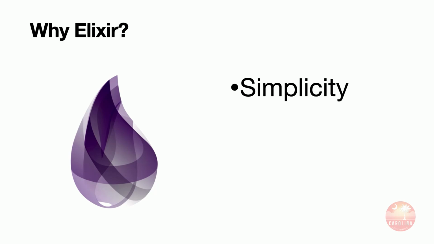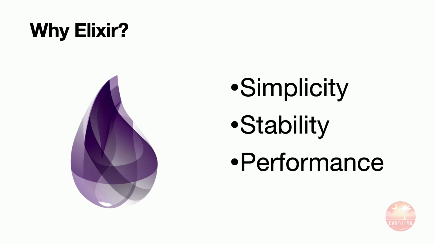It's an immutable language, it's a functional language, it's generally easy to write, it's generally easy to understand. It's also built on very tested technology. Elixir is built on top of Erlang, which has been around since the Stone Age. It runs telecoms and all sorts of things on the internet. And so it's not changing so rapidly that we're not still figuring things out, right? Elixir is on a very good foundation. We also have stability and performance.